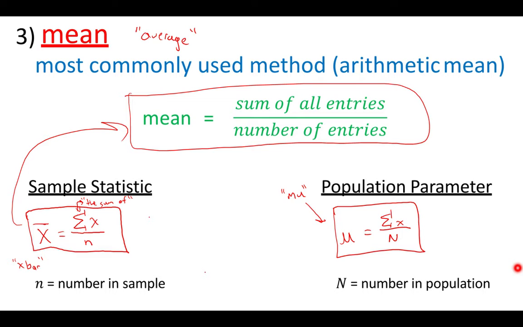Just note that these exist. And again, the x with a line over is called x bar, and the u with a little extra tail on it is called mu. I'll probably just use x bar in most situations. That's just used to refer to the mean. Unless it explicitly says the population, you pretty much just use x bar.